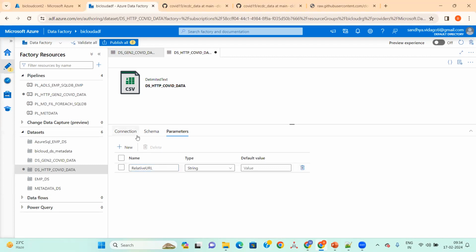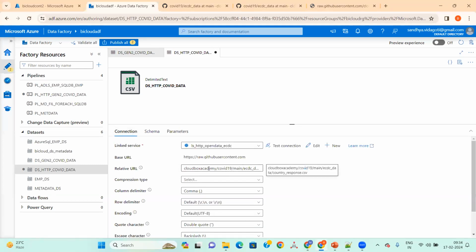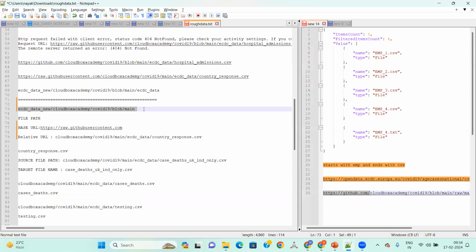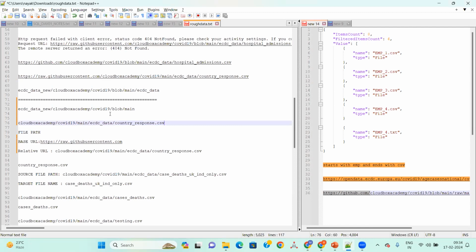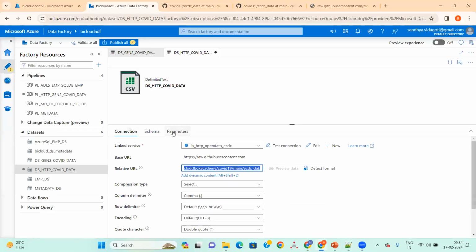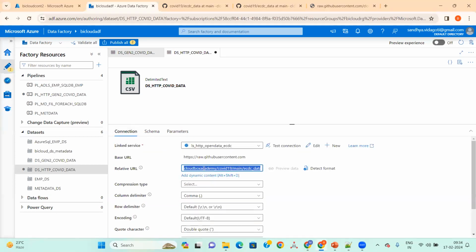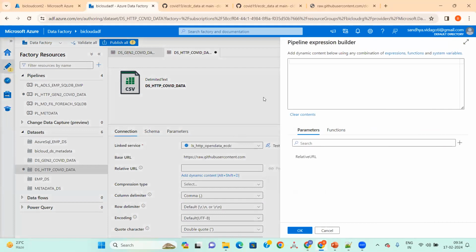Now in the connections, I'll copy this path into the notepad. This is the country response file which we gave. Instead of this, I'll use dynamic content, since we have the parameters.